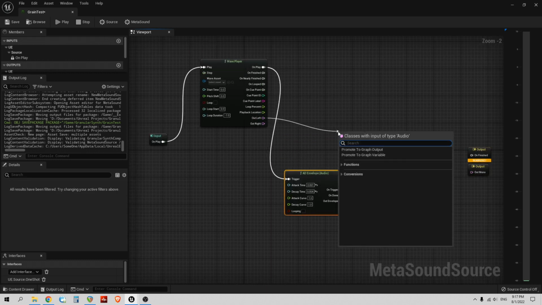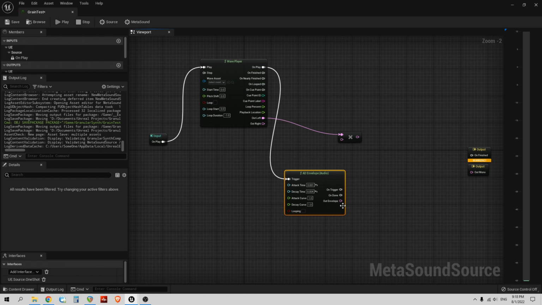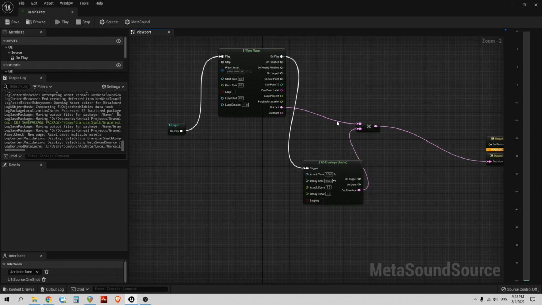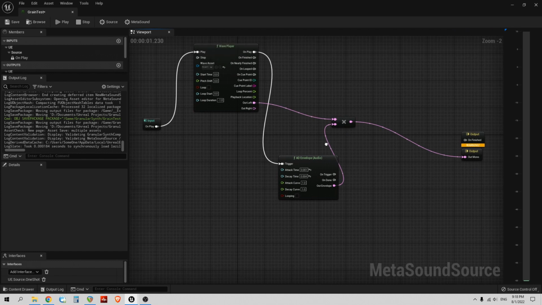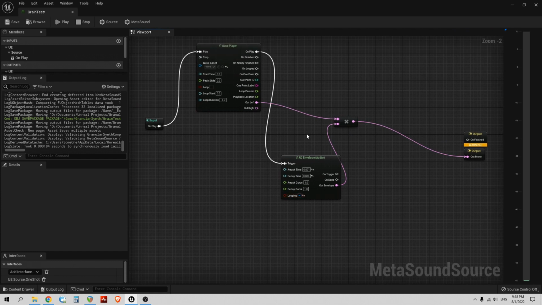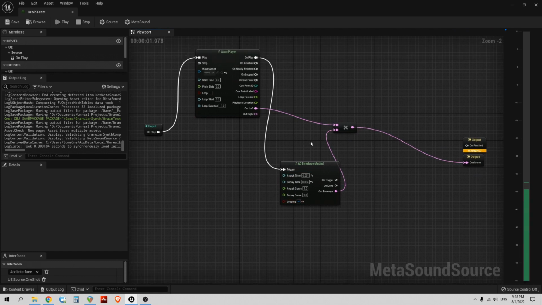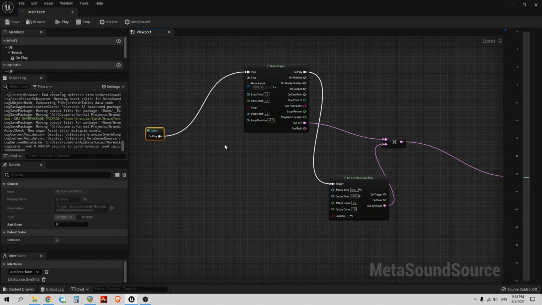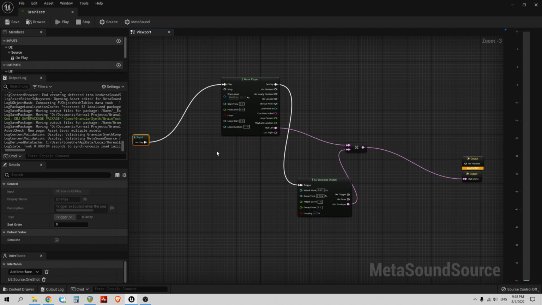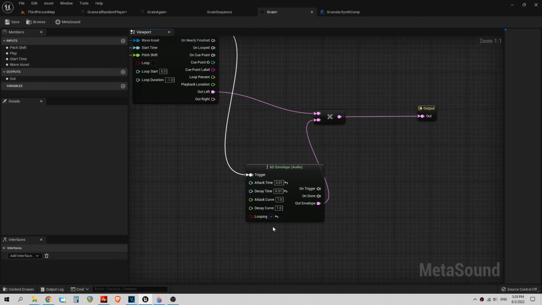To make the AD have an effect on the signal, I need to multiply its audio output by the audio output of the wave player and connect it to the main audio out. I also need to load a file sample. AD has a cool checkbox called looping. Check it and play the sound. It sounds like the original, but a little bit quieter, so it works. Unchecking the checkbox, I don't need it.